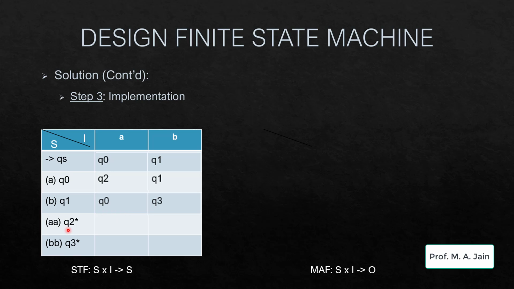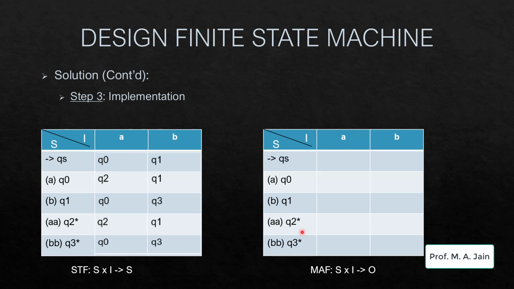From Q2, since it ends in AA, I have to start my scanning all over again. So I will go to Q2 state since it is still ending in AA, and I'll go to Q1 state since AAB is the next string that is appearing in our input. Next, from Q3, I will transit to Q0 state, or stay in the same state unless and until the next input symbol becomes A. Let us see the MAF table. So here wherever there is Q2 and Q3 will be Y, and all the rest of the non-final states will be giving the output as no.